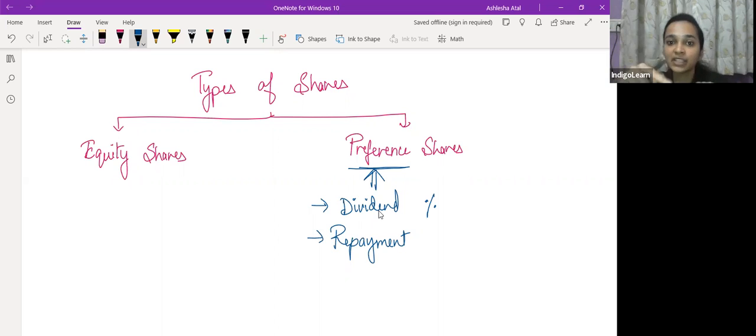का. Winding up basically means जब company पूरी dissolve हो रही है, liquidate हो रही है, and all the assets of the company are sold in order to pay off the liability of the company.